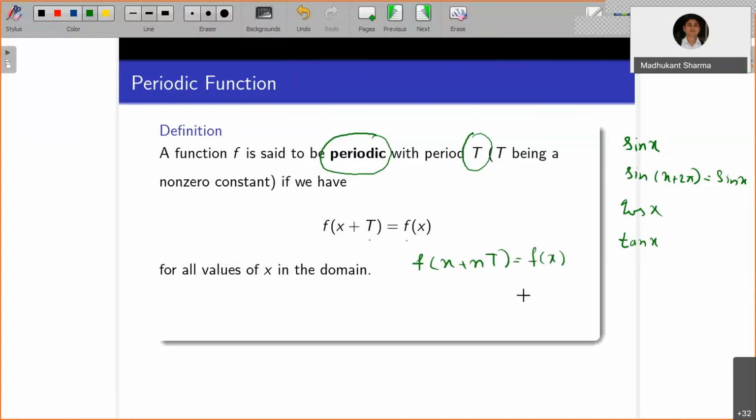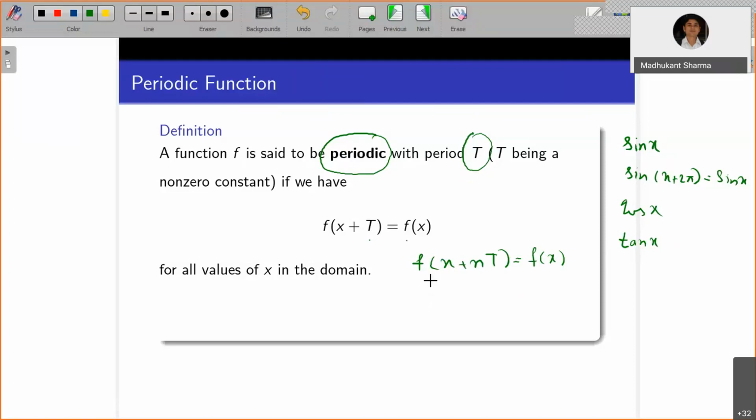So T is the smallest among them; any multiple of T by a natural number will also be a period, but we say it is periodic with period T, the smallest one. I think it is clear to you now.